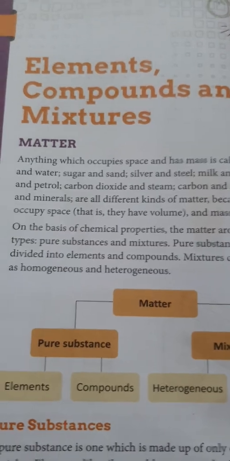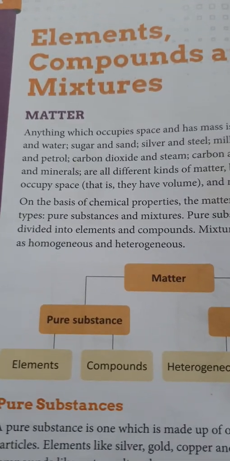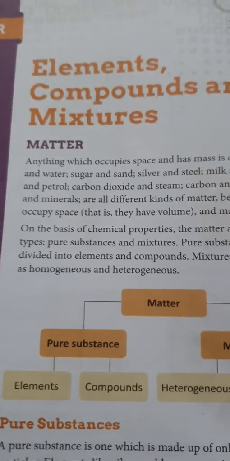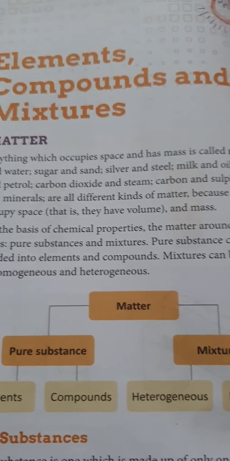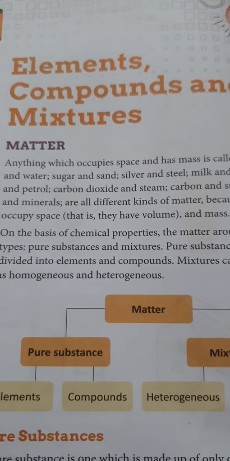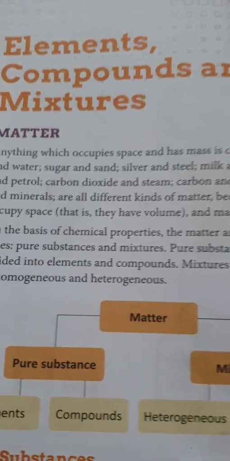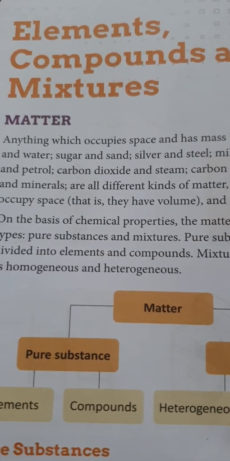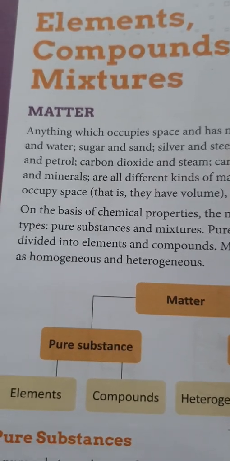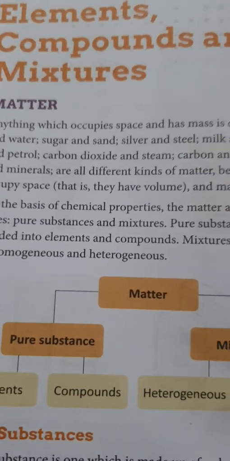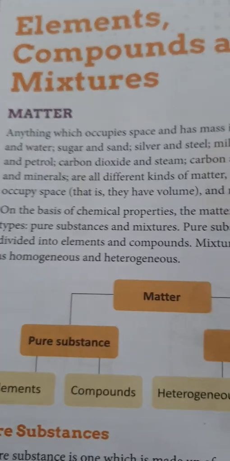The other two are plasma and Bose-Einstein condensate, which has been given this name, the other states of matter.